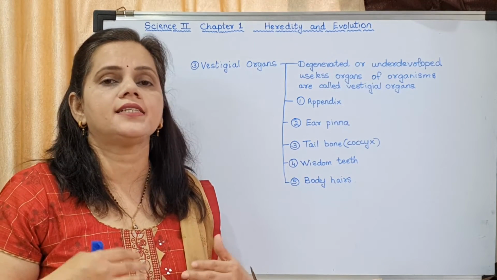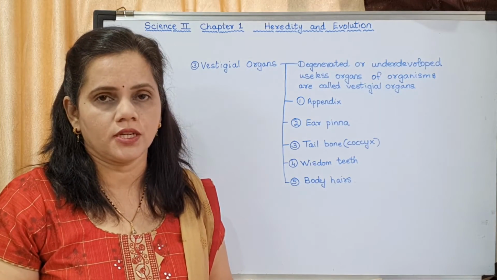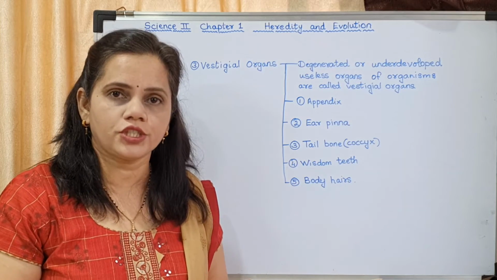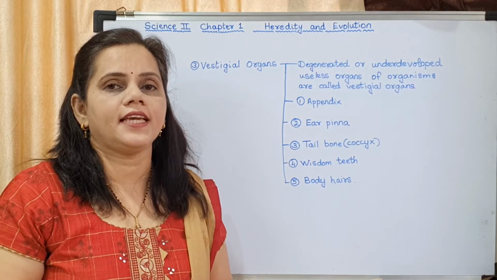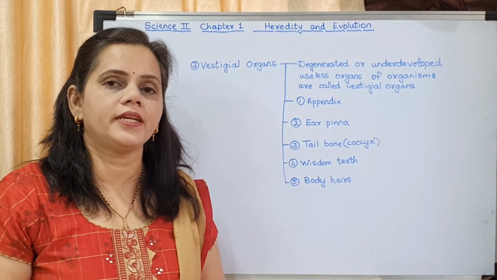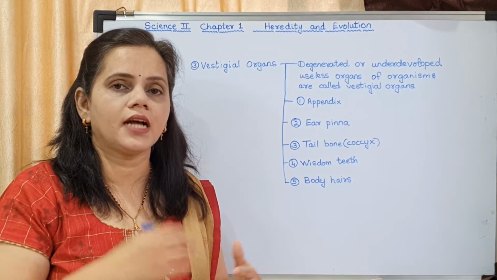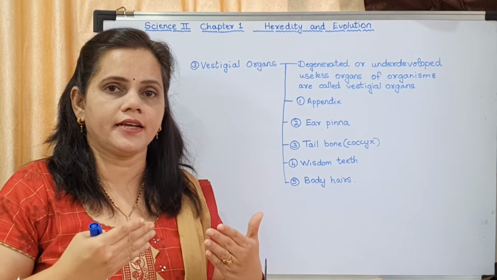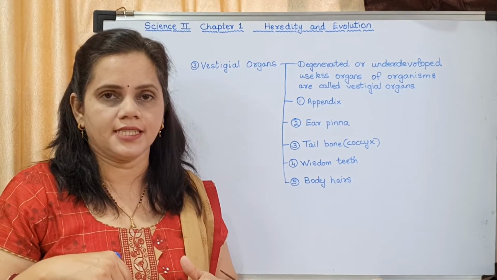Actually it is said that earlier we were supposed to be herbivores. We used to eat raw fruits, raw plants. If you have seen ruminants, what are ruminants? They regurgitate the food. For example, cows eat the grass and after some time they regurgitate their food, chew it again and digest it.